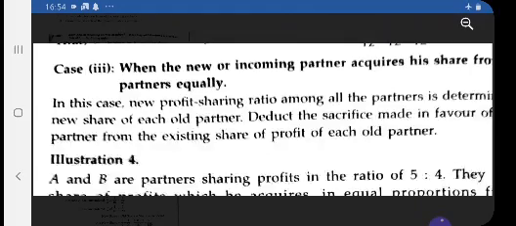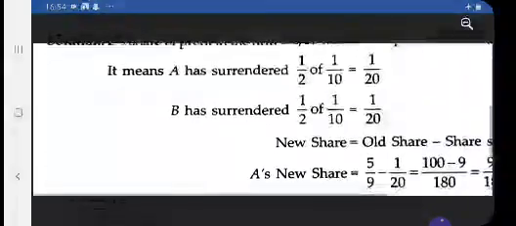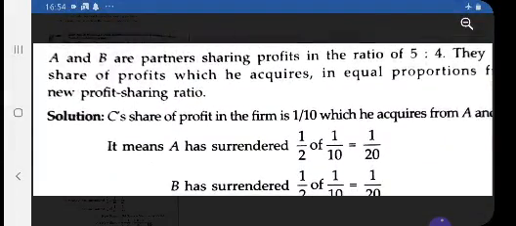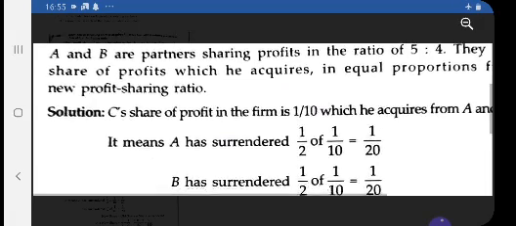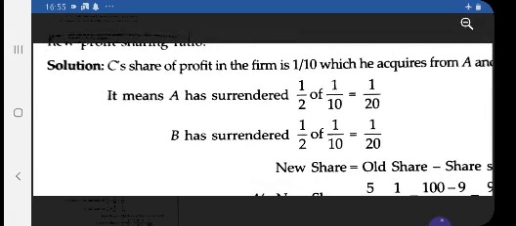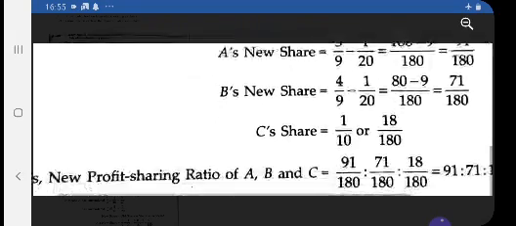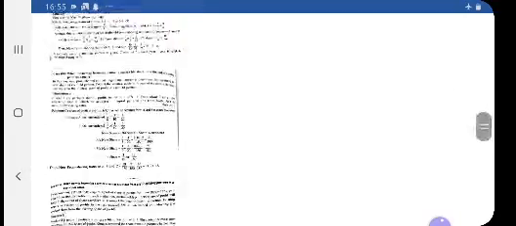So again I am just recapping the steps you follow if it is a case of the new partner's share bought by A and B equally. First, you calculate the surrender value: A half of 1/10, B half of 1/10. Then you deduct that surrender value from the old shares, then make the denominator common, and you will get the new ratio. Same is the case with the third one also.